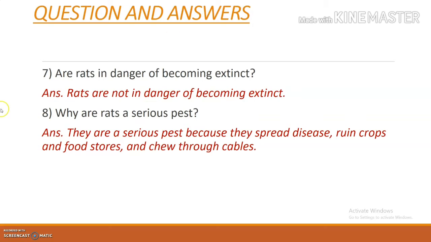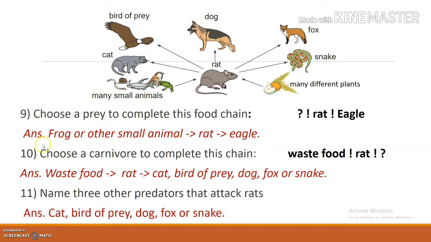So why are rats a serious pest? Because they are always destroying our life. They are disturbing our life in every sense. They are a serious pest because they spread disease, they ruin crops, food stores and chew through cables. So this is given in your textbook. This is the reason why rats are serious pests. Questions 9, 10 and 11 are related to the food chain which I have already shown you.